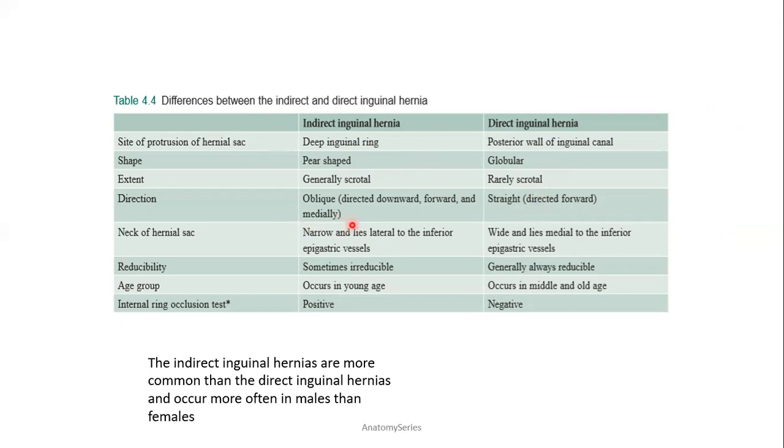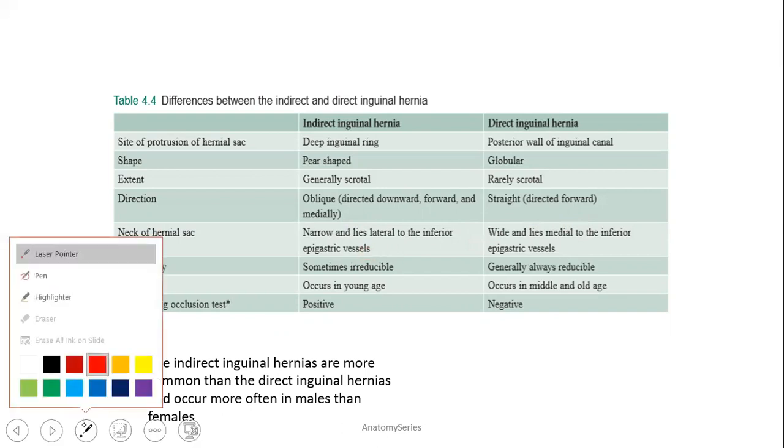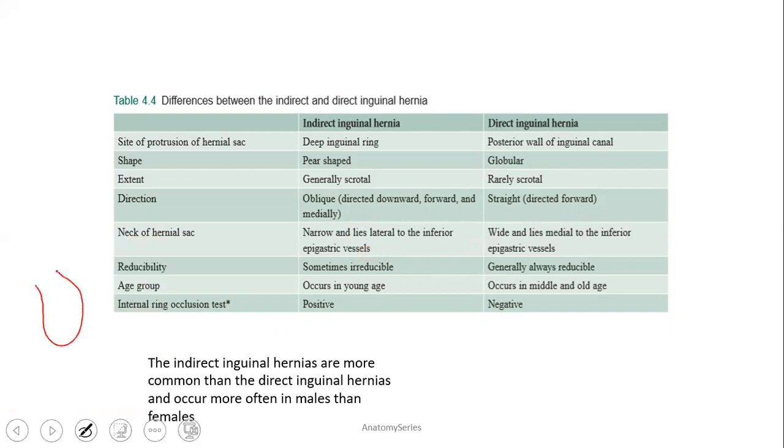Direction is, of course, like that of a canal, the inguinal canal: oblique, that is downwards, forwards, and medially, and direct is directed straight forwards. The neck of the hernial sac, that is, from where the hernia comes out. This is the hernial sac, and this is known as the neck, the narrowest part. In indirect, it lies lateral to the inferior epigastric vessels, and in direct, it lies medial. Of course, we know that the inferior epigastric artery is important to know whether the hernia is direct or indirect.